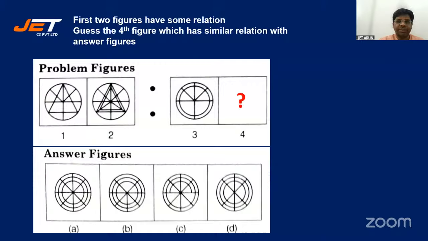All right, look at the question and answer. Tell me the options. Answer figures are named four options. Non-verbal analogy. Guess the fourth figure. The first two figures have some relation. Guess the fourth figure which has a similar relation with the answer figures.